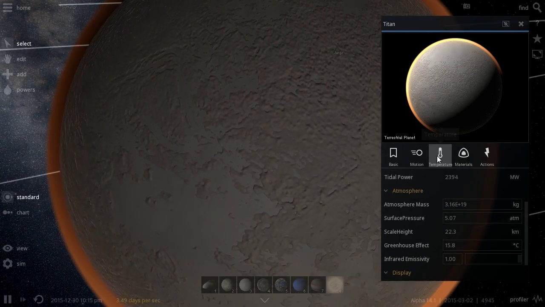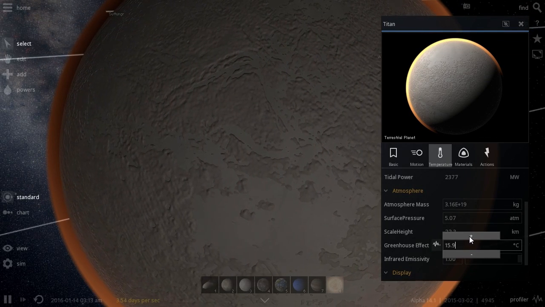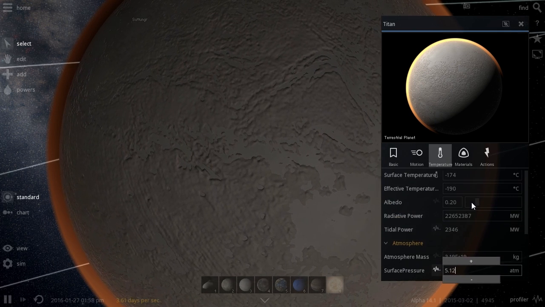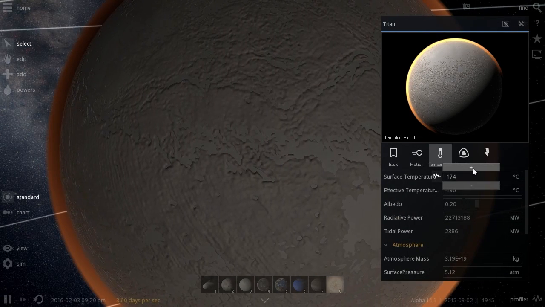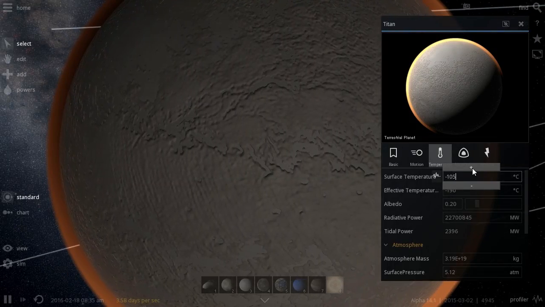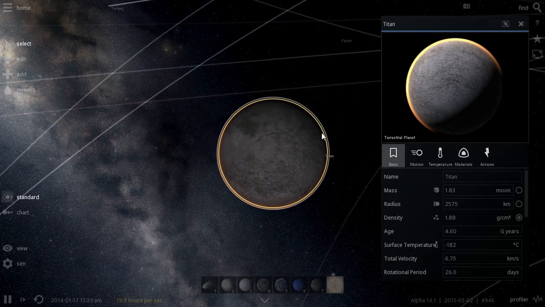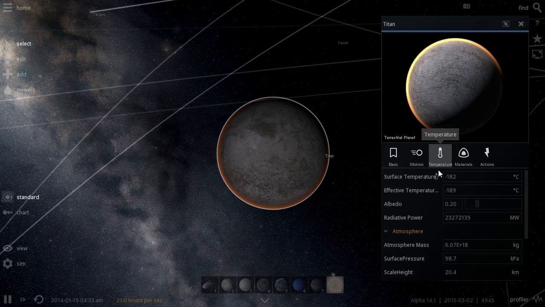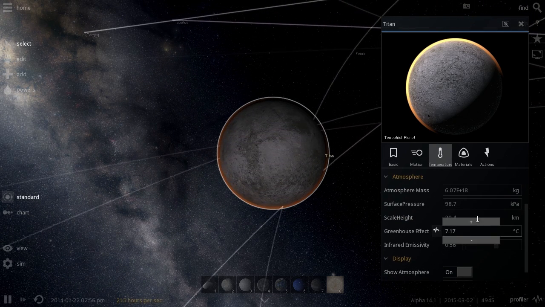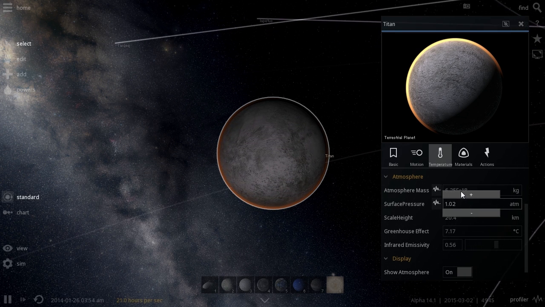So why is this not increasing the greenhouse effect? What happened with version 14.1? The new version seems to make it more difficult for me to increase the temperature, even though I can do this manually, which is really interesting. Alright, so it looks like version 14.1 made it much more difficult to terraform things, because now, for some unknown reason, the greenhouse effect is not going up, no matter how much I increase my surface pressure, and I'll show you in a second.